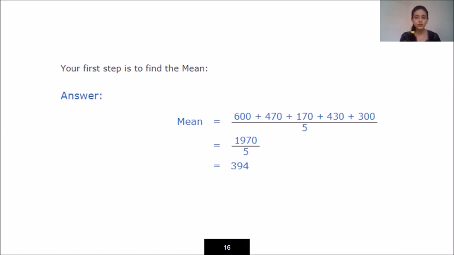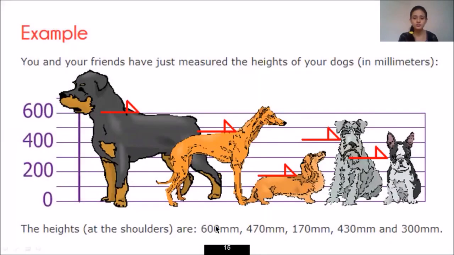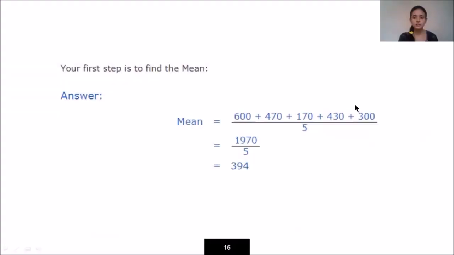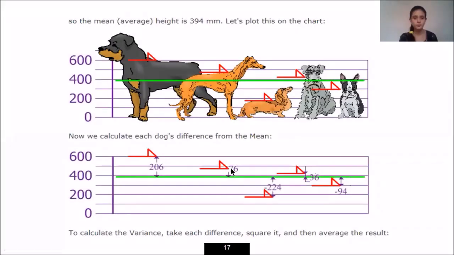You have to do the summation of all the observations divided by the total number of observations. So I have all the observations, 600, 470, 170, 430 and 300, divided by the total number of observations, which is 5. So I am getting 1970 divided by 5, that is 394. So the mean average height is 394.